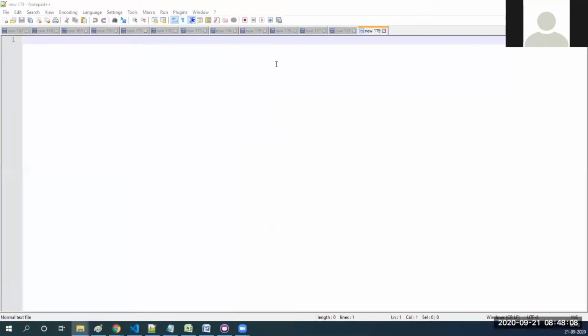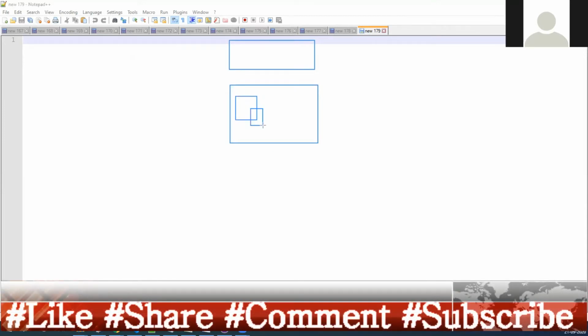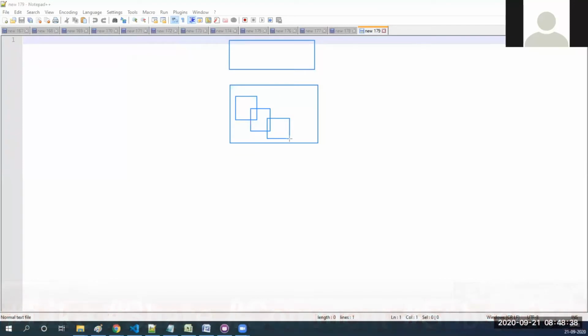Let us see it in a diagram. So I will say that it is a website. Then I have some kind of web pages. Okay, and a web page can be developed in two ways.